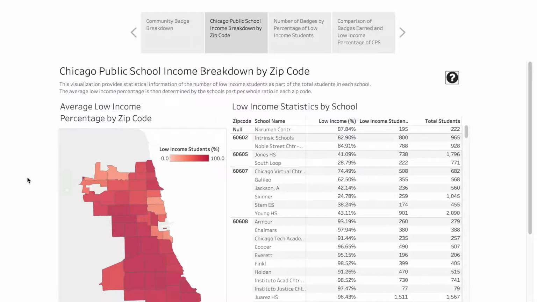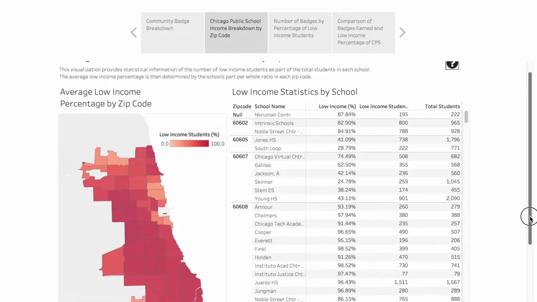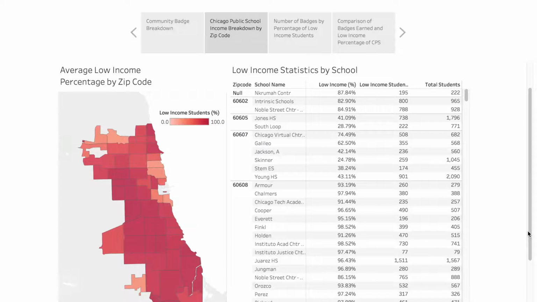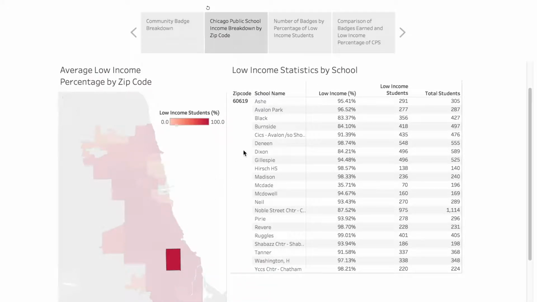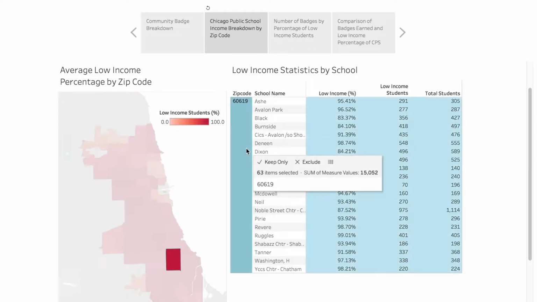Now this visualization encodes the City of Chicago dataset rather than the CCOL dataset. The map is color-coded by average percentage of low-income students in each zip code. The darker the red, the larger percentage of low-income students in that zip code. The table to the right is a breakdown of each school's composition of low-income students and is categorized by zip code. As in the previous visualization, when you click on a zip code in the map, the table displays only the information of each school in that zip code.